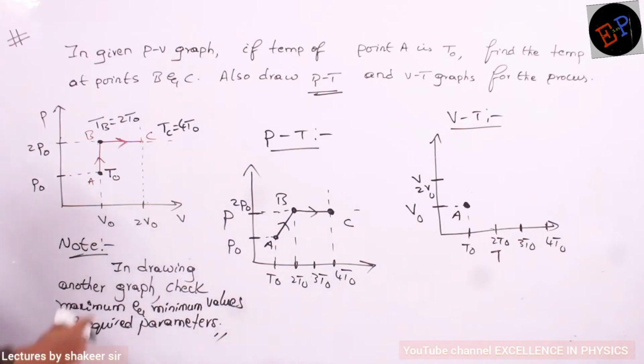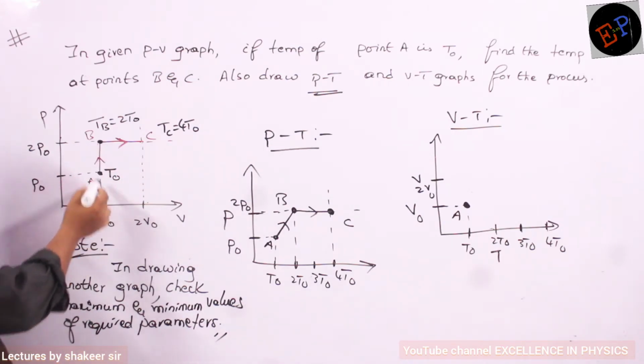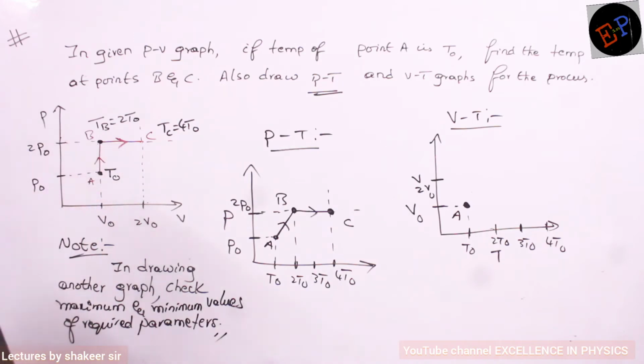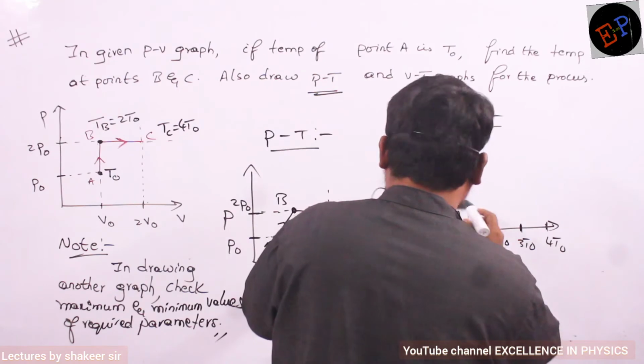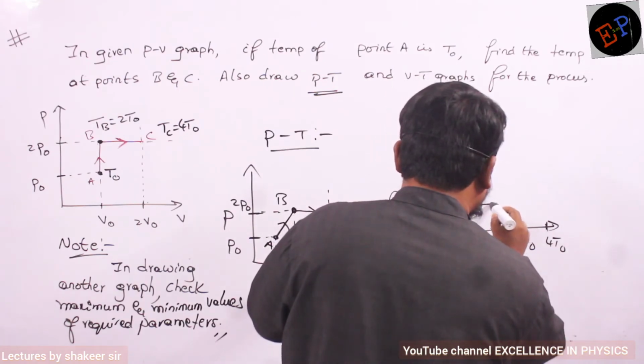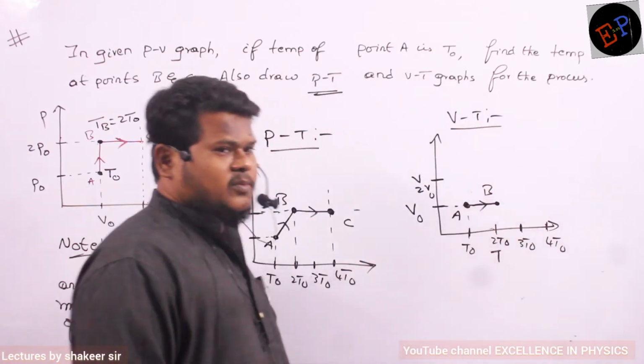Now see, where is point B? Here is my point B. At point B, what is the volume? Volume is remaining same. But what is temperature? Temperature has become double, 2 T0. So volume should remain same, but the temperature should increase up to 2 T0. So this is my graph and this is my point B. Are you able to understand, ma?